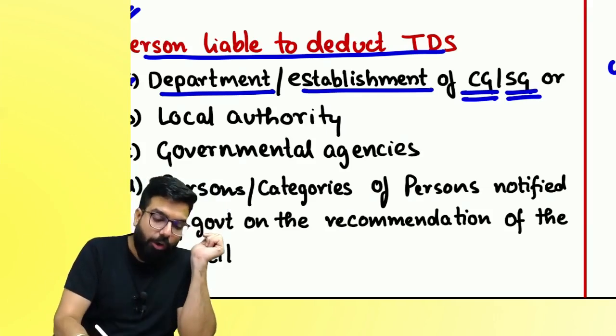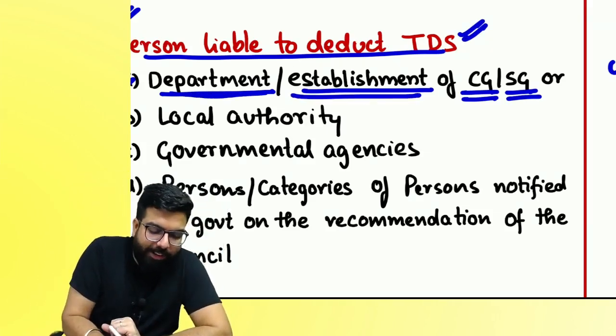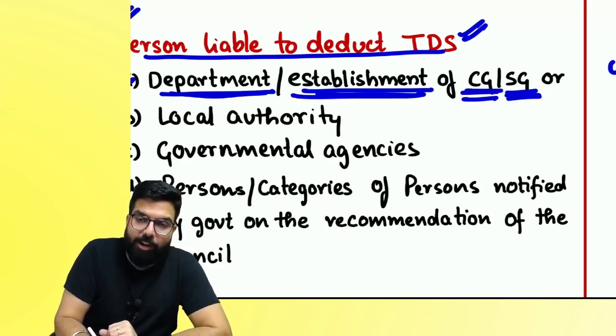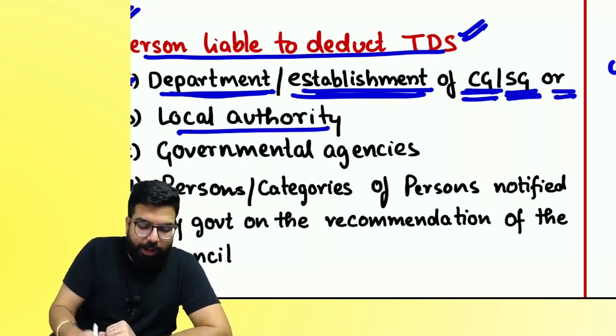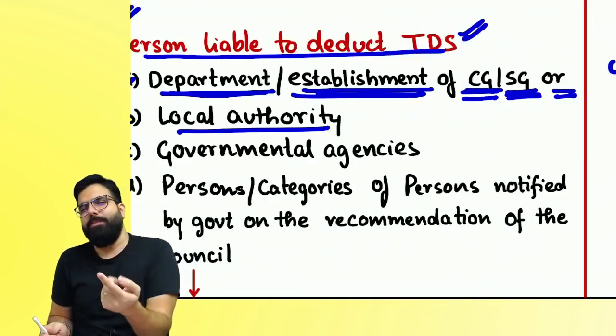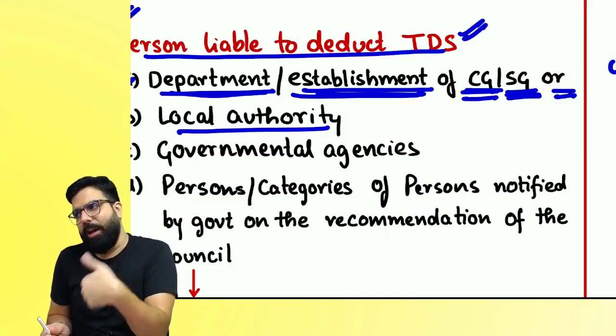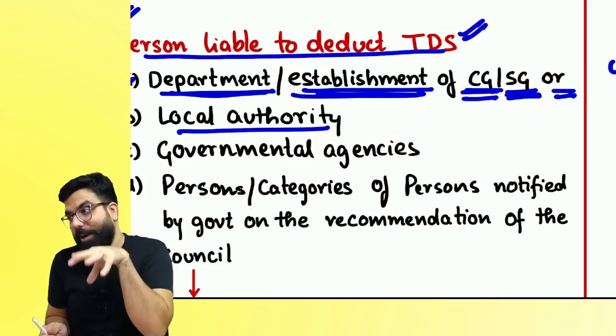Everyone, now, who are the people who have to deduct TDS? Number one, department or establishment of central government or state government. Number two, local authority. What do you mean by local authority? Panchayat, municipality, Zila Parishad. All these are local authorities, local government.